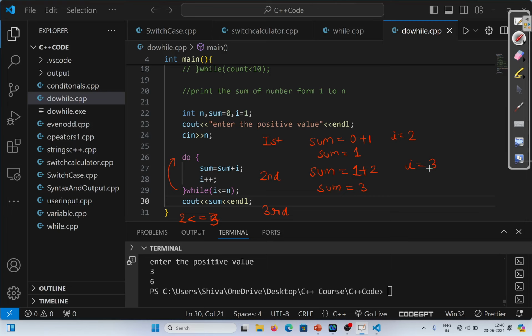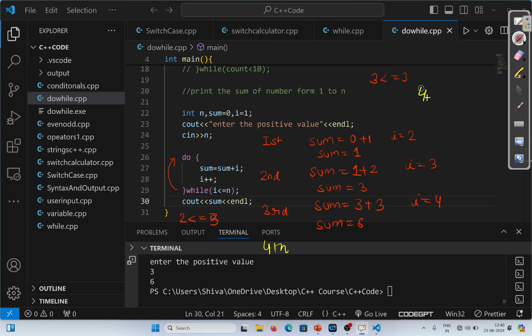Is 3 less than equal to 3 or not, because the value of I is 3 in the third iteration? Yes, 3 is less than equal to 3. So the previous value of sum is 3, and the value of I for this iteration is 3. So the sum will become 6. Sum will become 6 in the third iteration, and after that it is going to increase the value of I. The value will become 4.